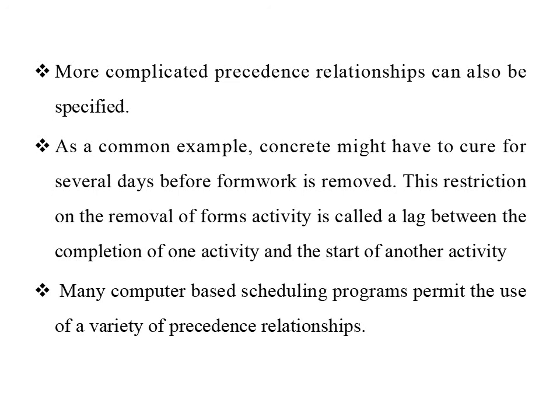More complicated precedence relationships can also be specified. For example, one activity might not be able to start for several days after the completion of another activity. As a common example, concrete might have to cure or set for several days before formwork is removed. This restriction on the removal of forms is called a lag between completion of one activity, which means pouring concrete in this case, and start of another activity, which means removing formwork in this case. Many computer-based scheduling programs permit the use of a variety of precedence relationships.